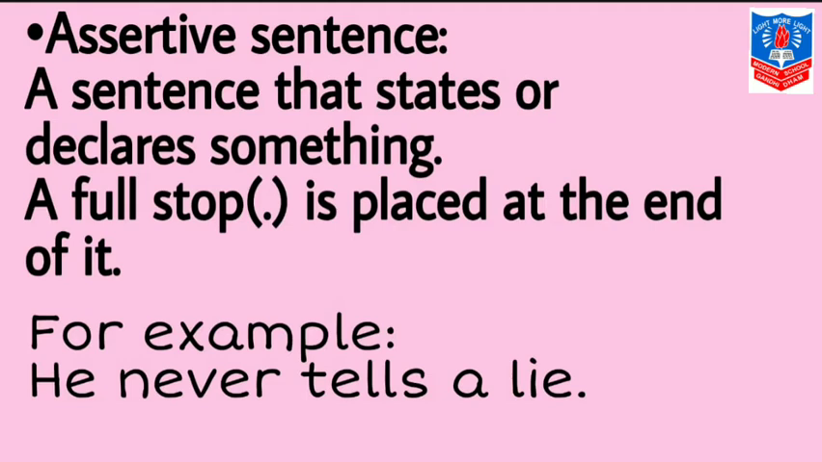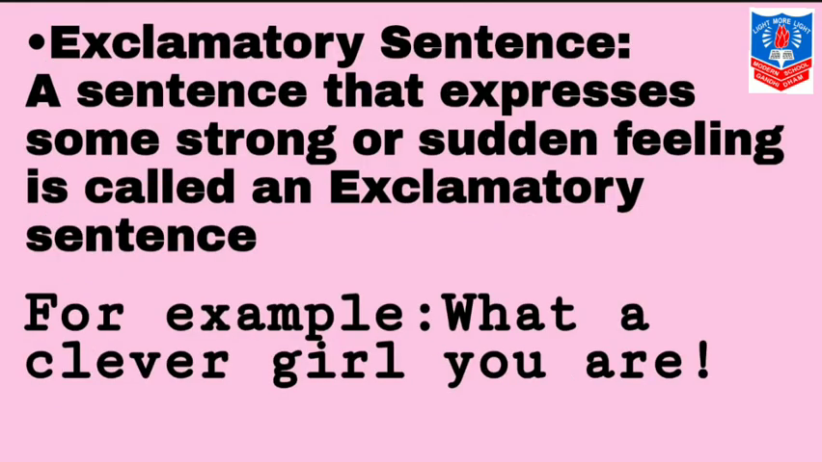Now let us understand what is an exclamatory sentence. An exclamatory sentence, a sentence that expresses some strong or sudden feeling, is called an exclamatory sentence. For example, what a clever girl you are! Don't forget to put an exclamation mark at the end of the sentence. Let us keep some important points in our mind.